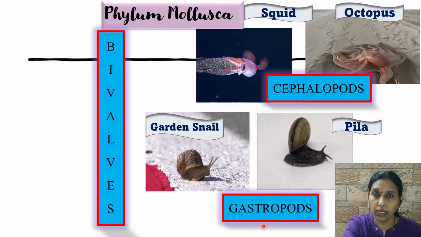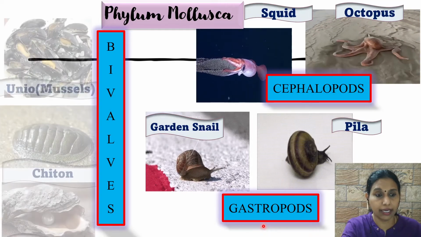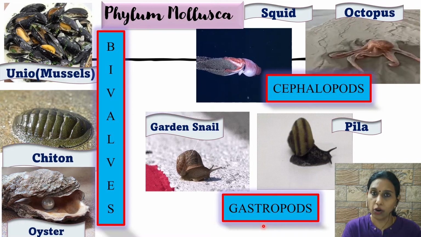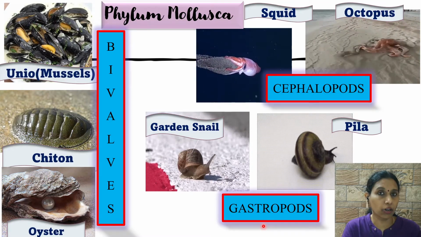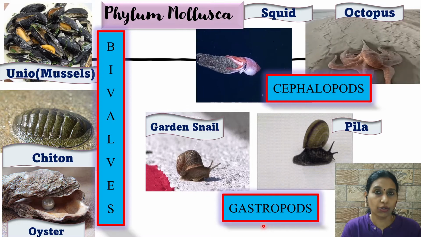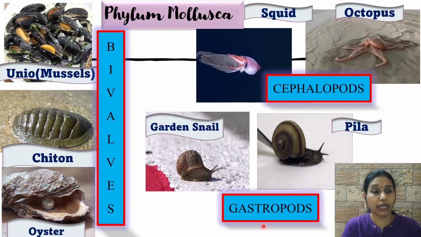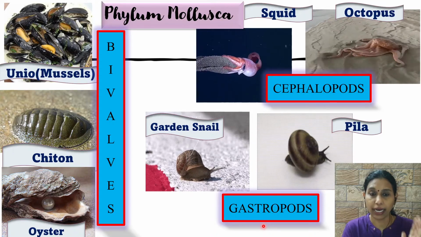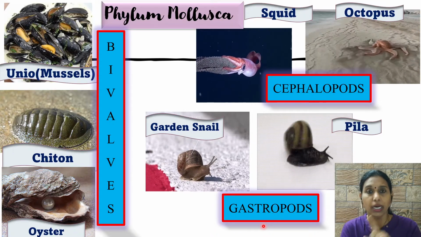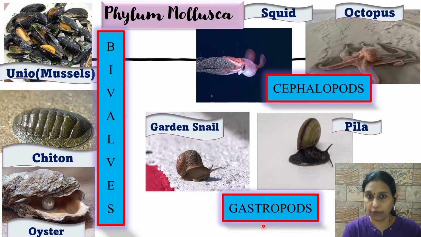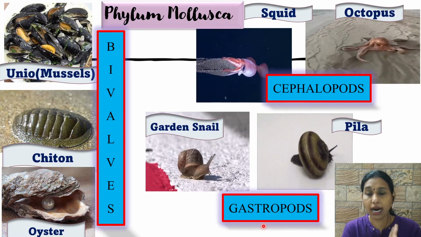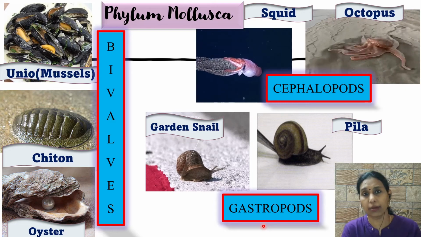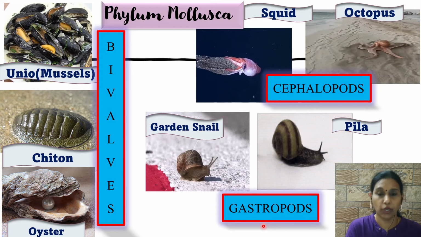Bivalves, from the word bivalves, 2 shells. Examples are unio, chiton, and oyster. These are all of high economic value. So the 2 shell nature is why it is called bivalves. The mollusks are again subdivided into bivalves, cephalopods, and gastropods. Remember the examples of all of them: squid, octopus, garden snail, apple snail, chiton, oyster, unio. All these come under phylum Mollusca. Fine.